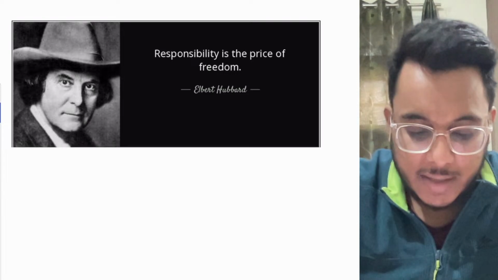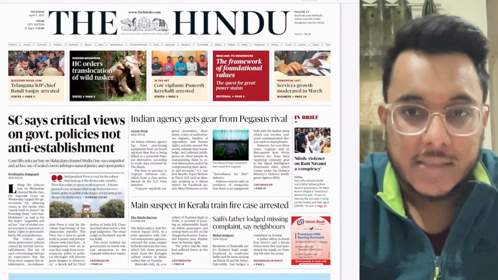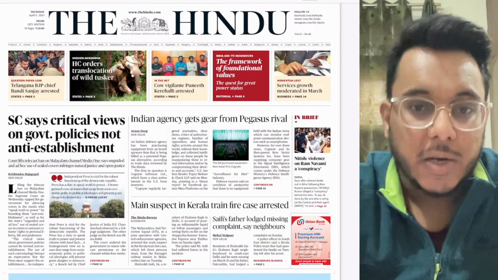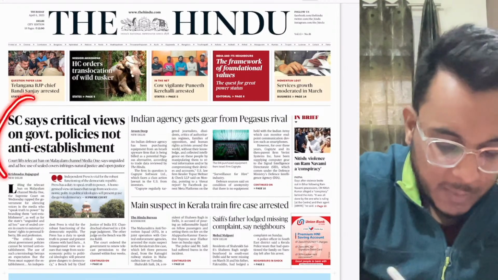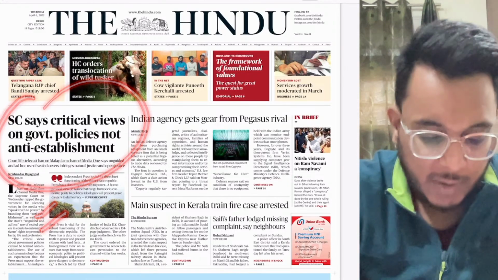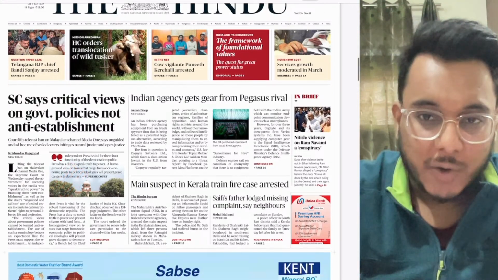Now first of all, let's see an overview of the entire newspaper so that we can understand which articles are important in today's newspaper. So here we see the first article, Supreme Court says critical views on government policies not anti-establishment. We'll see this particular article for the exam.